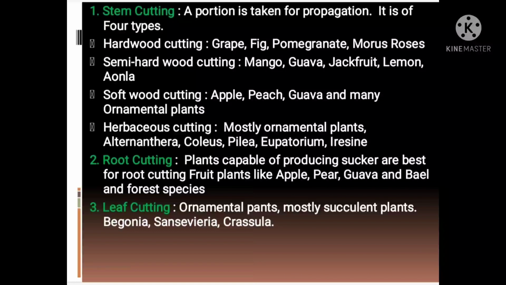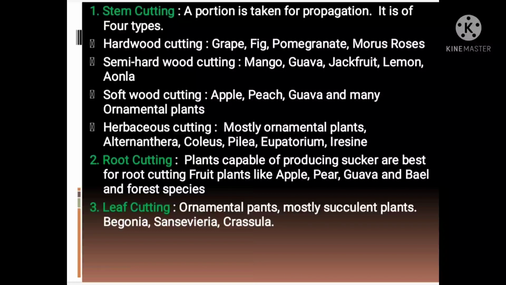Second is semi-hardwood cutting. In this type of cutting, 4 to 9 months old shoot of semi-hardwood is used for raising new plants. Shoots of 7 to 20 centimeter length are used for preparing cuttings. Mostly this type of cuttings is prepared during rainy season. This type of cutting is usually practiced for evergreen plants like mango, guava, jackfruit, lemon, amla, etc.